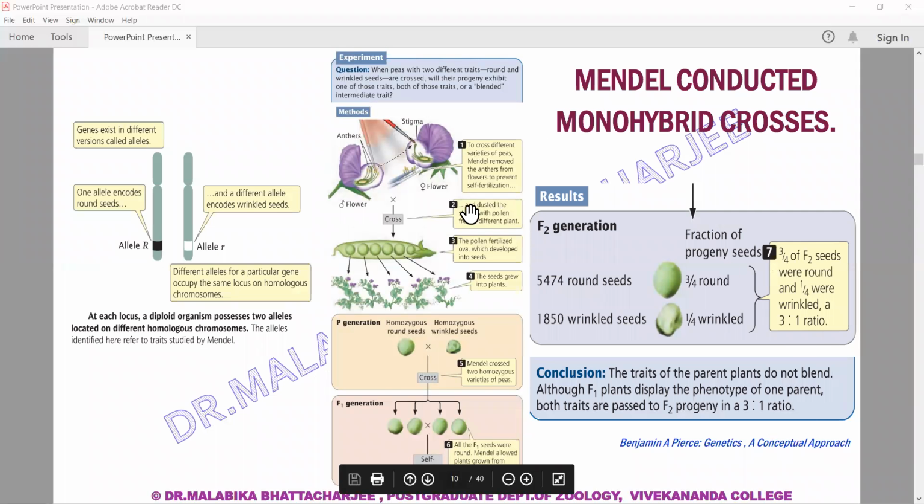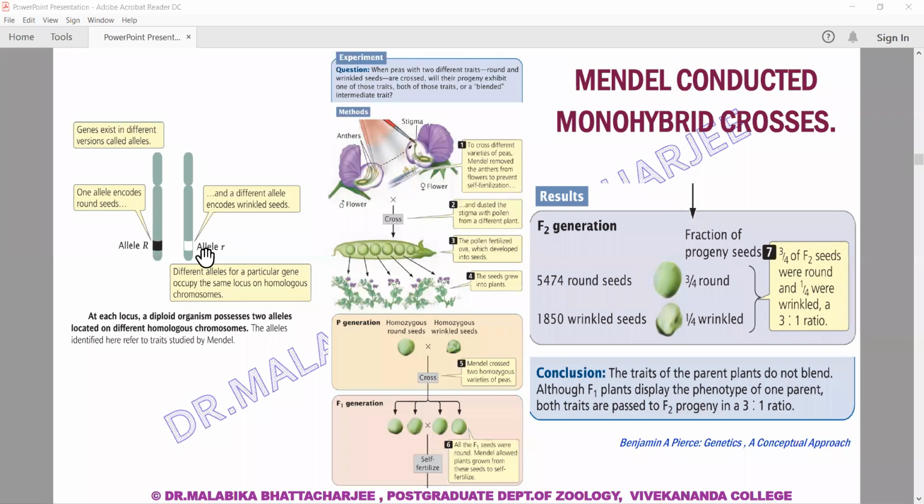And now coming to that experiment part, just as I said, a gene exists in different versions called alleles. So if this is a position where a gene is sitting, now we know what a gene is, we have alleles, there are two. This allele obviously codes for a character. Let us assume that it codes for the character round seeds, so that's the dominant character, and the small letter represents the wrinkled seeds. So the character is round or wrinkled seeds.